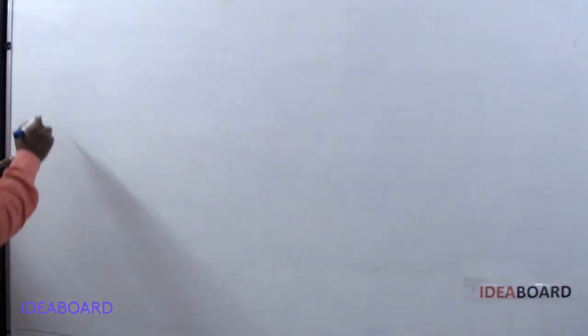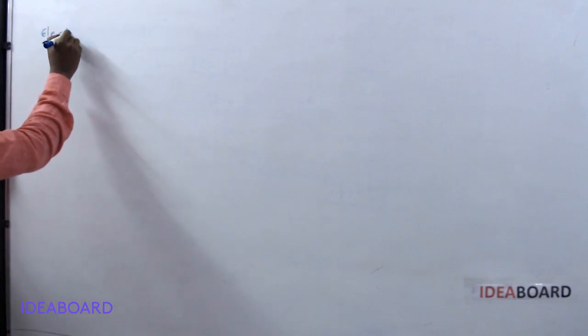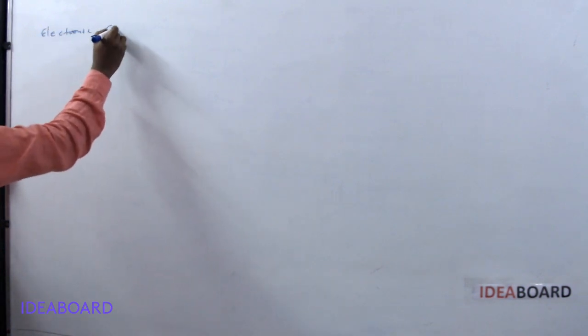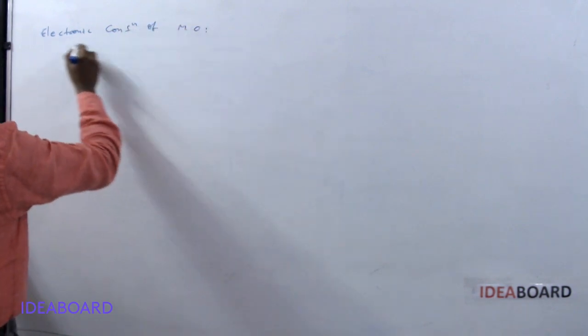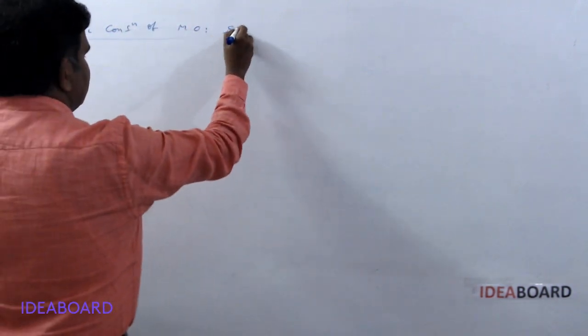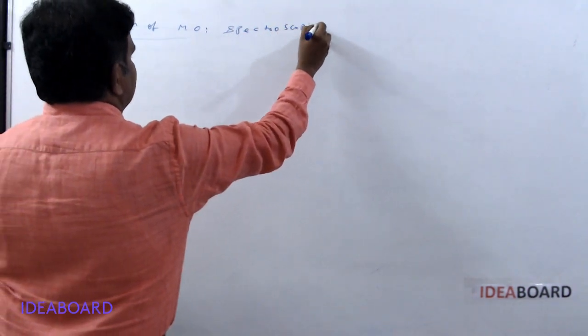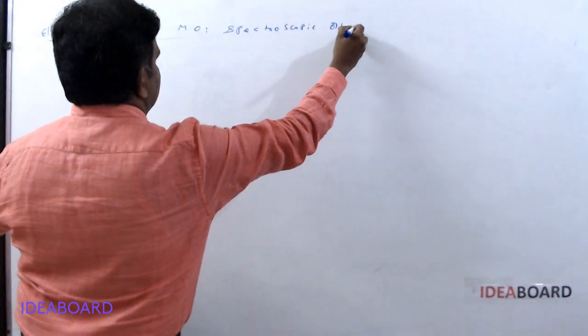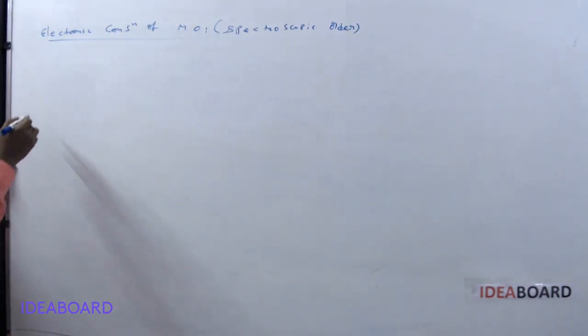Here there are two types of configurations we have.